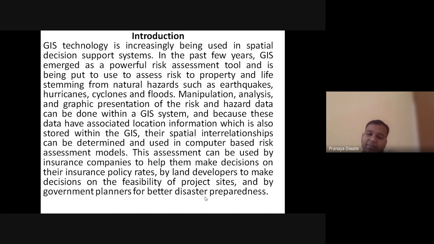This assessment can be used by insurance companies to help them make decisions on their insurance policy rate, by land developers to make decisions on the feasibility of a project site, and by government planners for better disaster preparedness. So these are all about disaster preparedness.